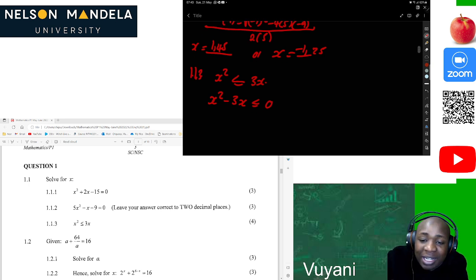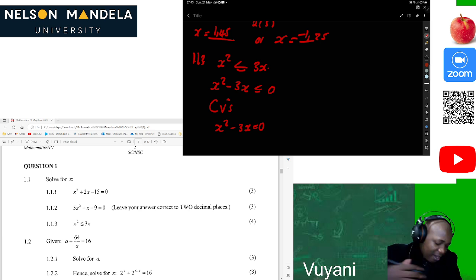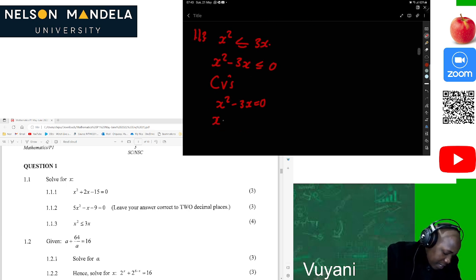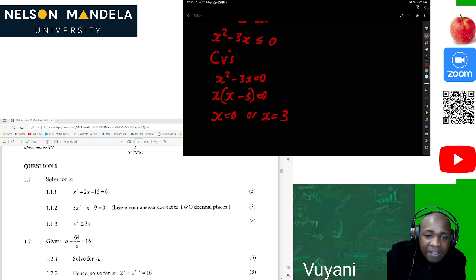Then we should calculate the critical values. So we equate our inequality to 0 so that we can calculate the critical values. Of course, we can see x is a common factor, so x times (x minus 3) equals 0. Then we have x is equal to 0, or x is equal to positive 3.